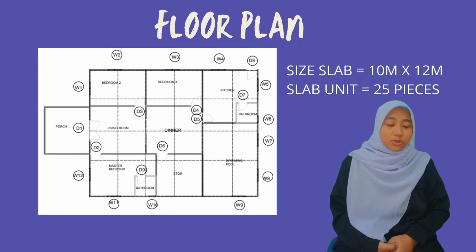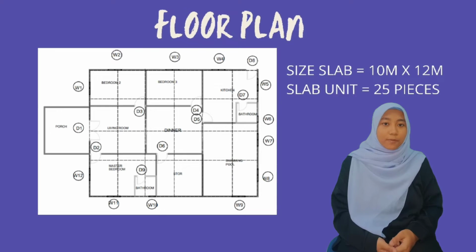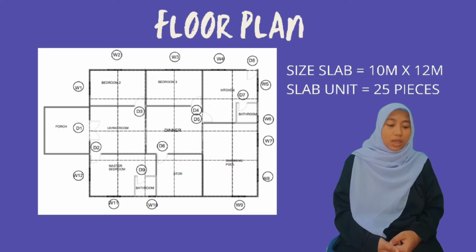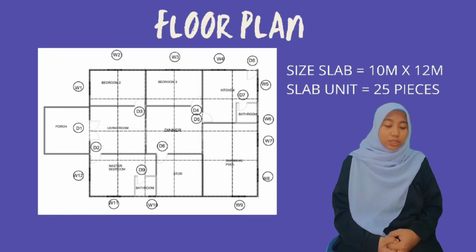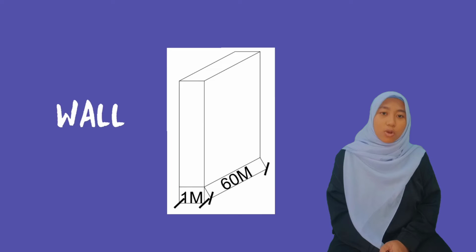The size of slab that I use is 10 modular times 12 modular. The slab unit that I use is 25 pieces. The size of wall that I use is 1 modular times 60 modular.